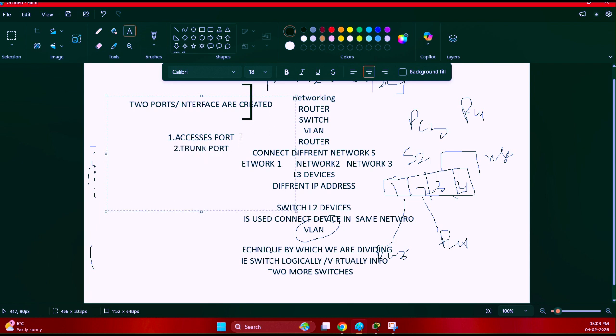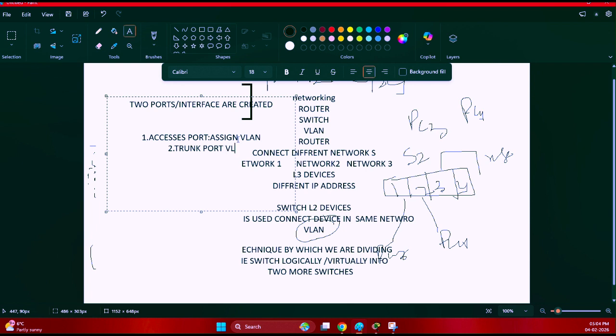We have to remember that the access port is the port where we access the VLAN. In a switch, one port can be an access port and another port can be a trunk port, so there are two different ports in a switch. Whenever we create a VLAN, the access port is the port where we assign the VLAN. I will try to explain this using the practical.